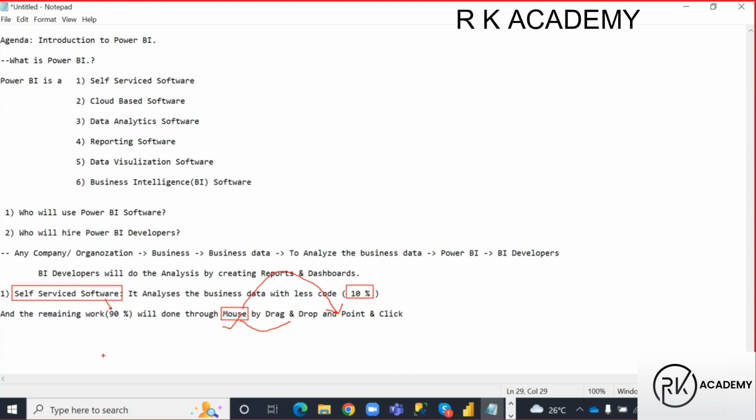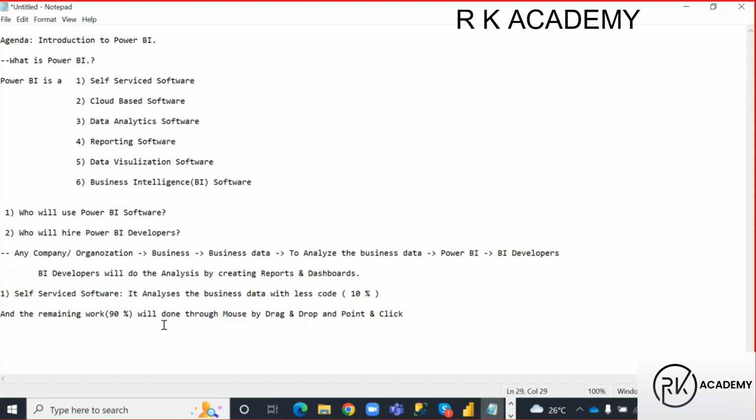Any study background, BA, BCom, BSc, MBA, whatever it is, can easily learn and switch to this software. If they have BTech, not a problem. Am I clear here? Perfect.